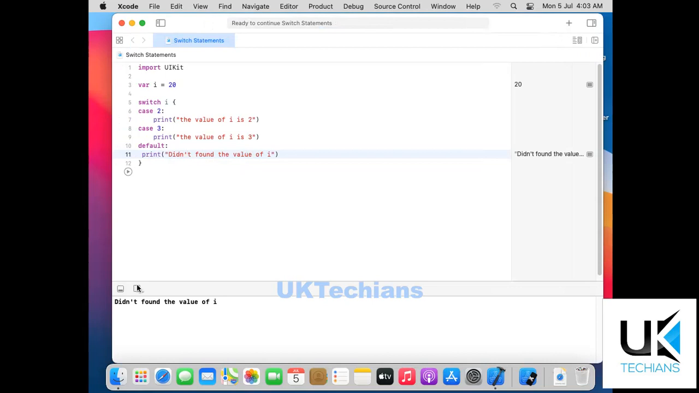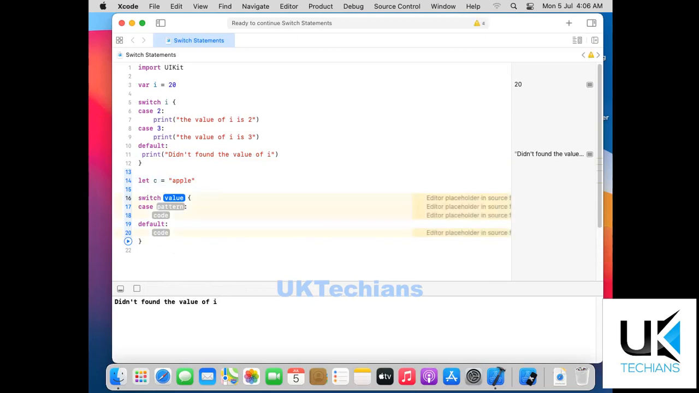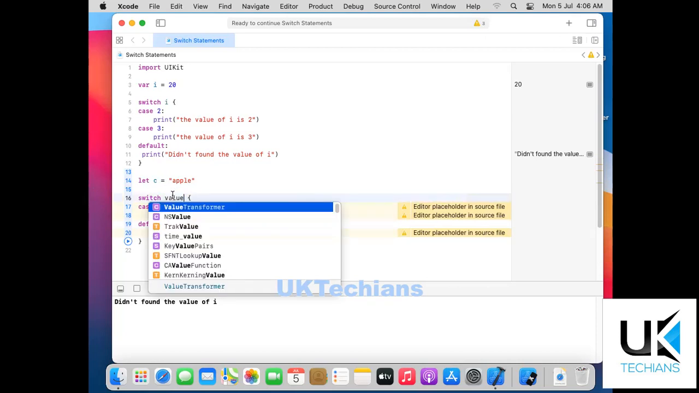So it says didn't find the value of I. So let's try another example of a switch statement. Let's say I am initializing let C equals to apple, and then I will use the switch statement, and this is the pattern of switch statement. I am just using here the value C.